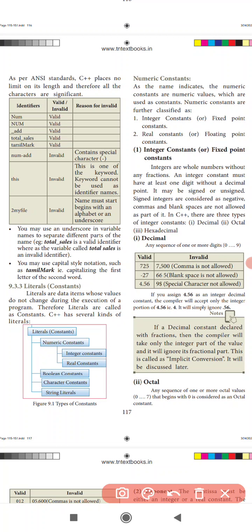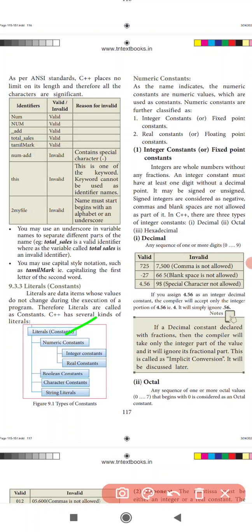Never. So that is called a constant. I will discuss all the constants in C++ today.